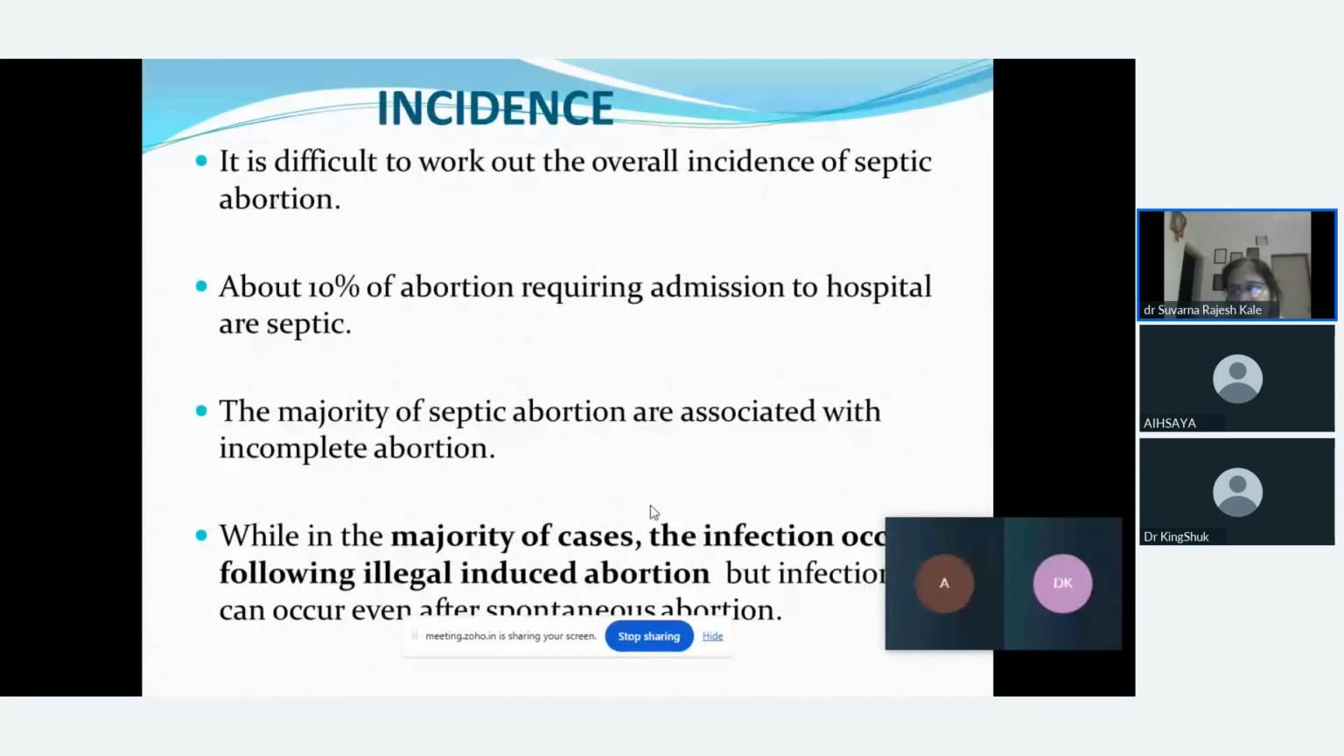Now, what is the incidence of septic abortion? It is difficult to work out the overall incidence of septic abortion, but we are finding that 10% of the abortions requiring admission to the hospitals are septic, because the majority of abortions are associated with incomplete abortion, and we are finding that the majority of the infections are occurring because of illegal induced abortion. This is very commonly being practiced in our country. So many of the females try to go for abortion by people or physicians who are unskilled, by an illegal process, which may lead to any type of infection.